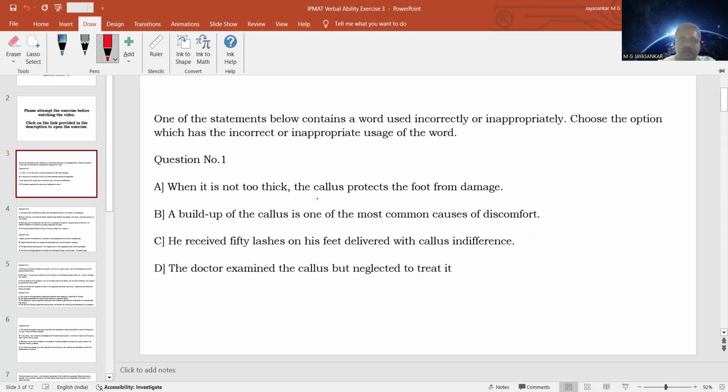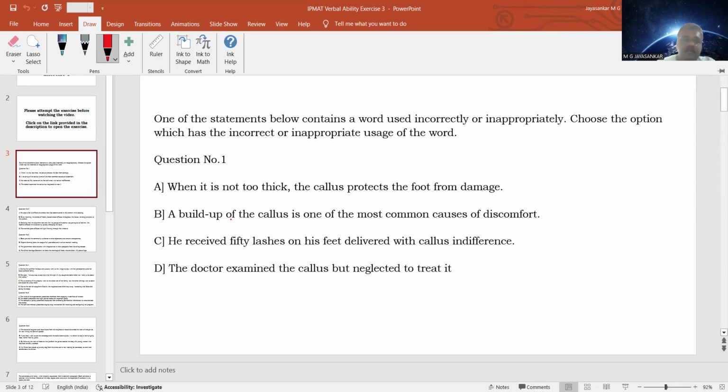So let us think that there is no problem here, because grammatically this sentence is correct. The only problem is we don't know the exact meaning of the word callus.